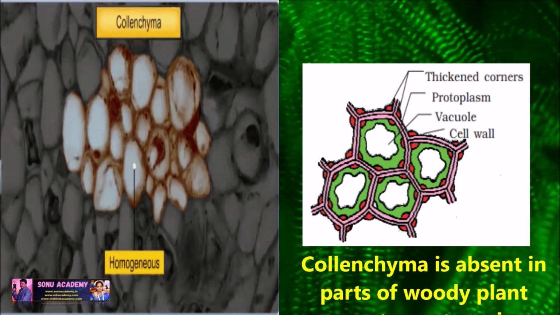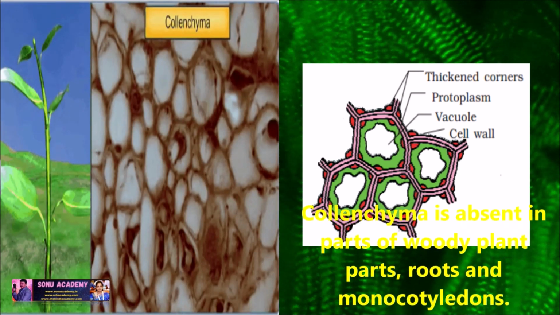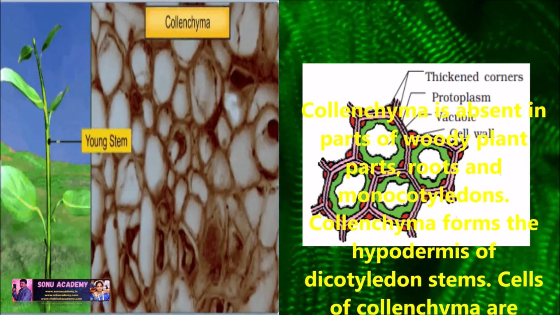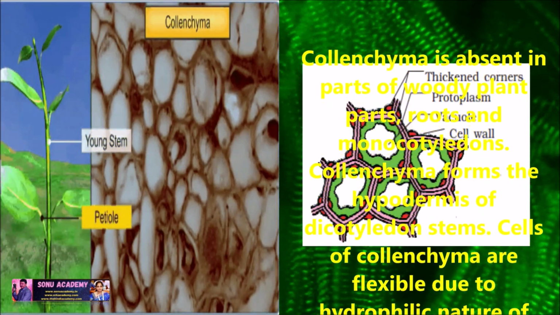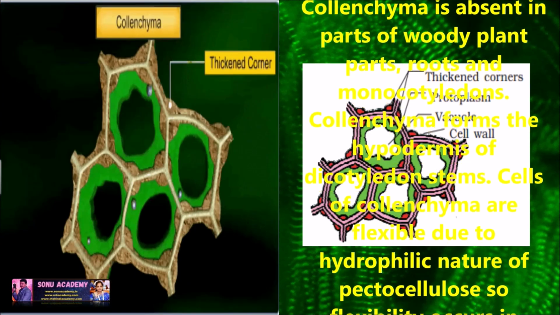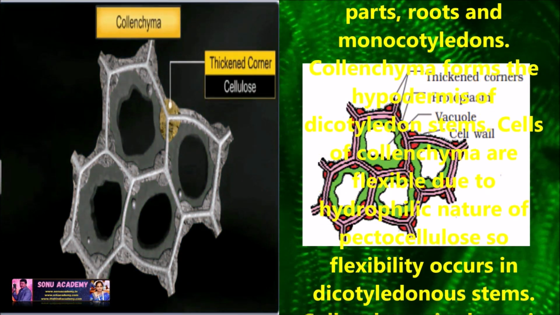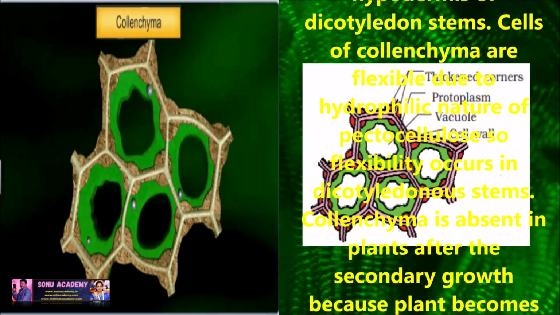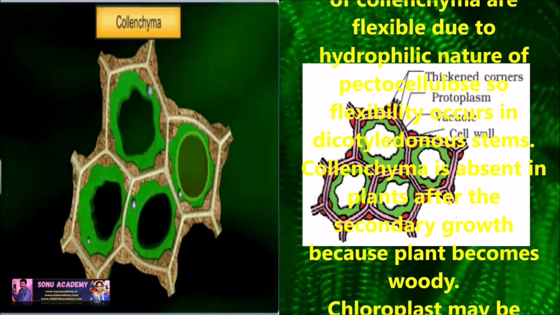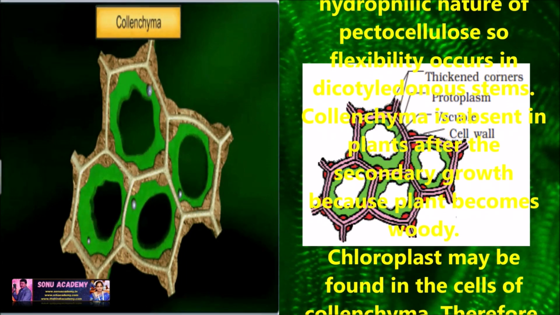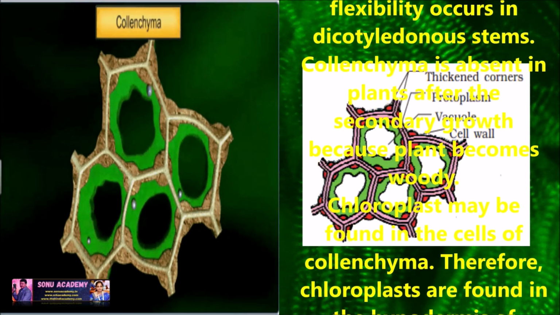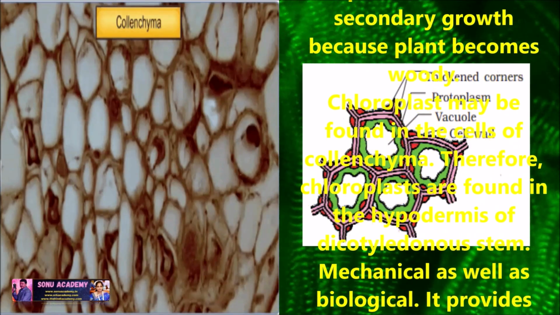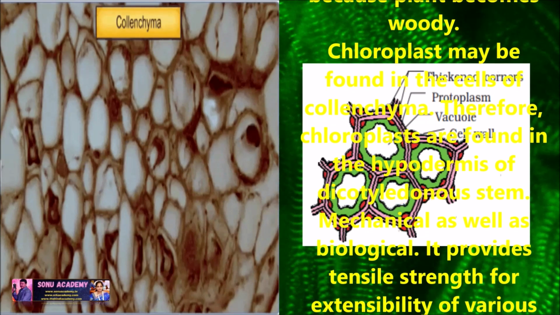Collenchyma is absent in woody plant parts like roots and in monocotyledons. Collenchyma forms the hypodermis of dicotyledonous stems. Cells of collenchyma are flexible due to the hydrophilic nature of pectocellulose, so flexibility occurs in dicotyledonous stems. Collenchyma is absent in plants after secondary growth because the plant becomes woody. Chloroplasts may be found in the cells of collenchyma. There are chloroplasts found in the hypodermis of dicotyledonous stem.